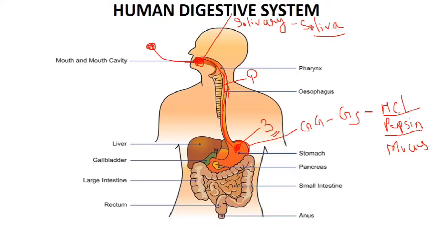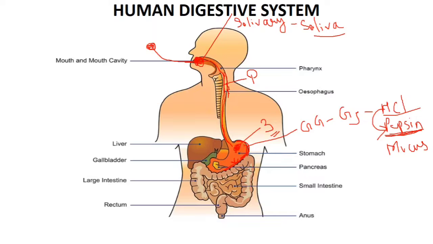Pepsin is an enzyme which starts the digestion of protein. Now this pepsin will get activated only in an acidic environment, so HCl creates an acidic environment for the activity of the pepsin enzyme. Mucus is also present so that the HCl produced in the stomach does not corrode the wall of the stomach. Corrosion of the stomach wall is prevented by the mucus secreted by the mucous membrane present in the stomach.